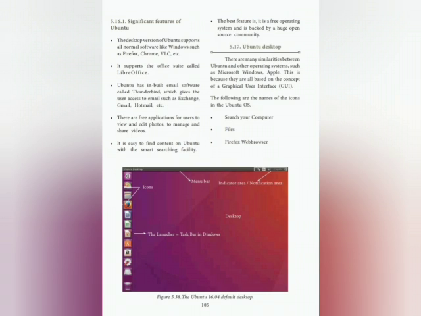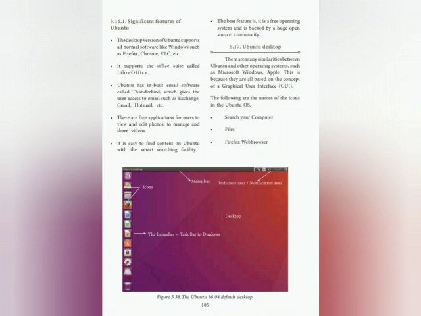Significant features of Ubuntu. The desktop version of Ubuntu supports all normal software like Windows, such as Firefox, Chrome, VLC, etc. It supports the office suite called LibreOffice.